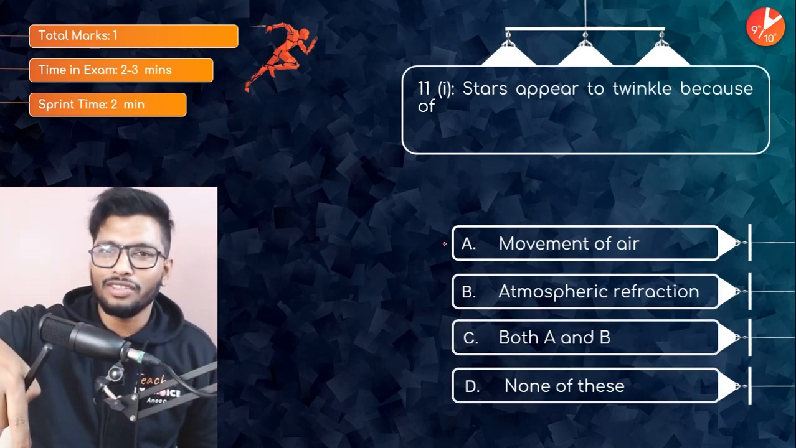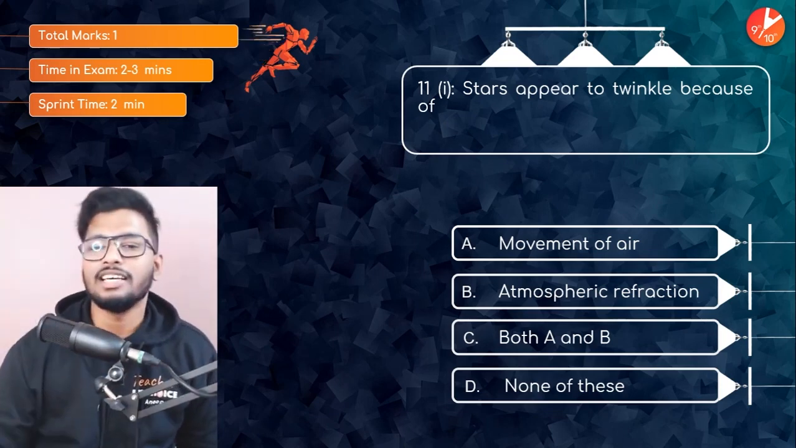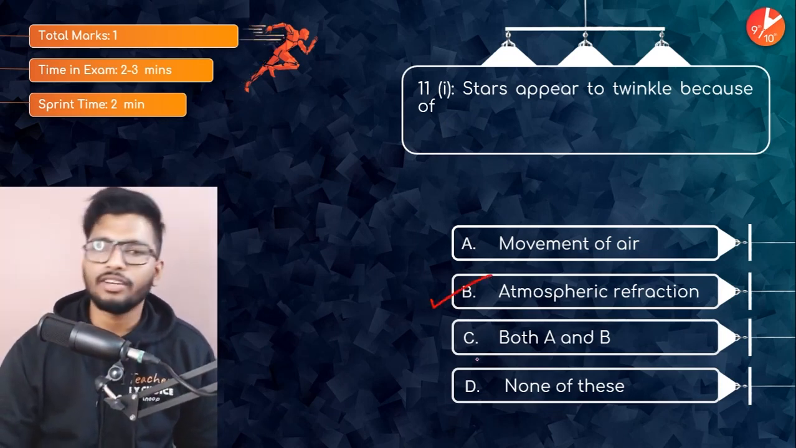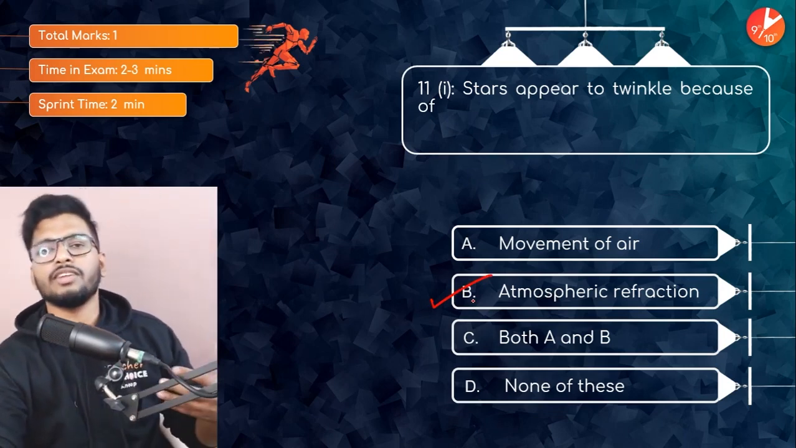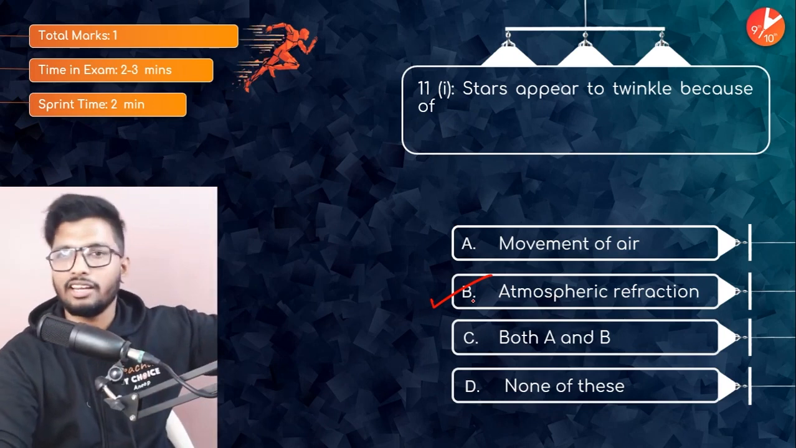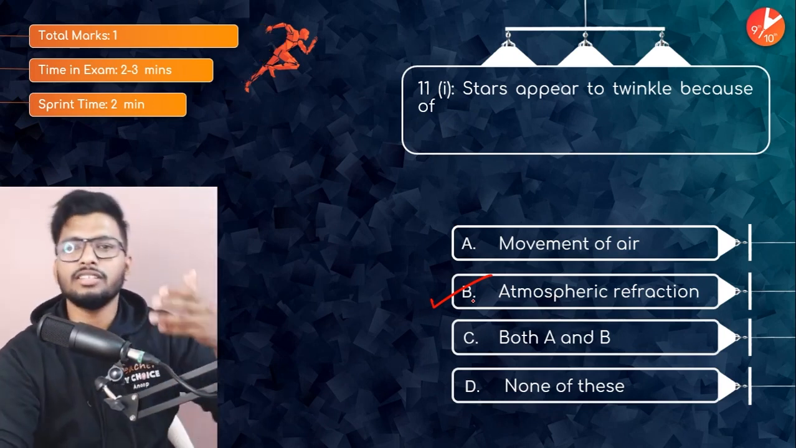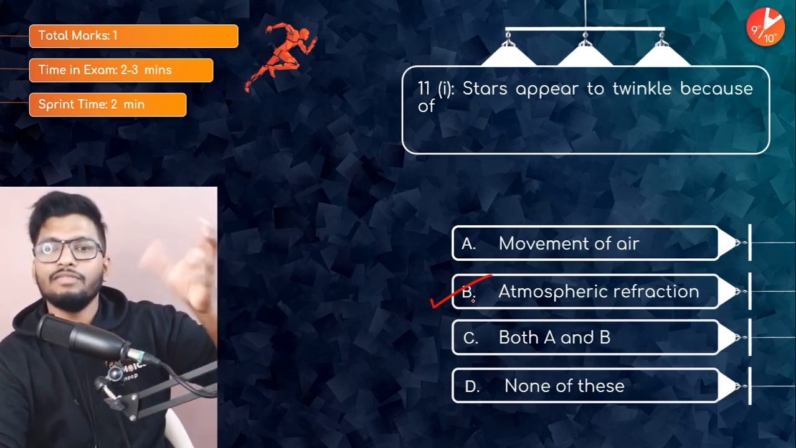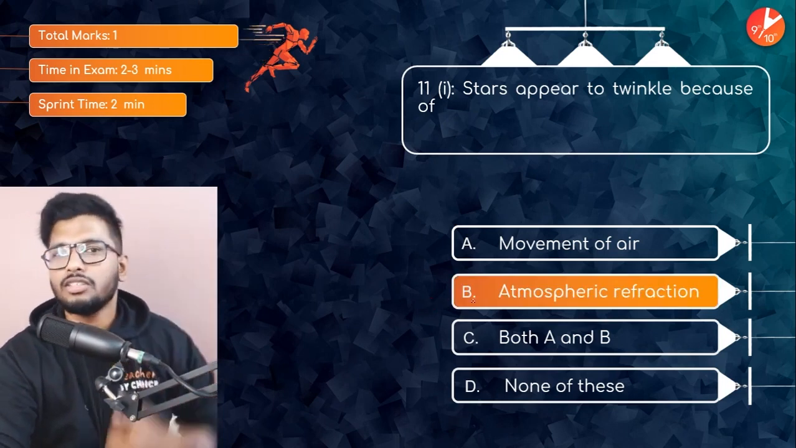I hope you have already put down the answers. If you have, you're awesome. The answer is, guys, atmospheric refraction. Definitely atmospheric refraction. It is because of atmospheric refraction that sometimes more rays of light are reaching us, sometimes fewer rays of light are reaching us, because the refractive index of the atmosphere keeps on changing.